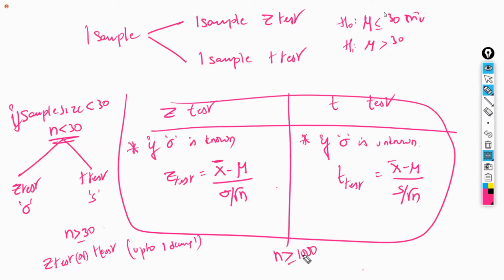If the sample size is greater than or equal to 1000, the Z test is exactly equal to the T test up to 4 decimals also.